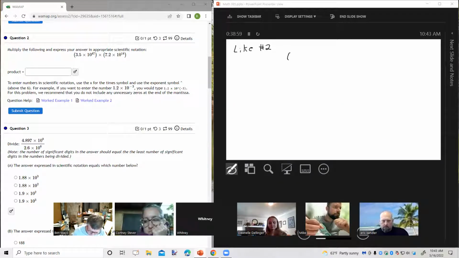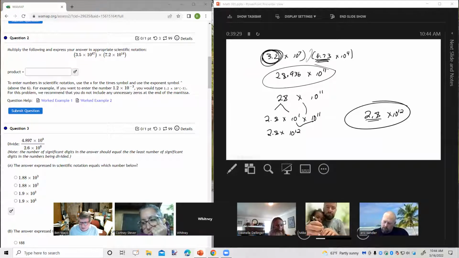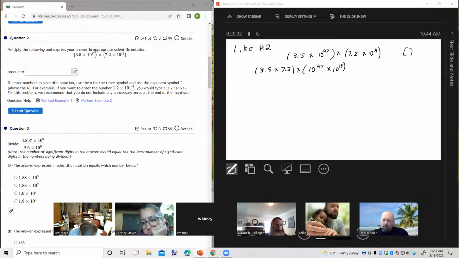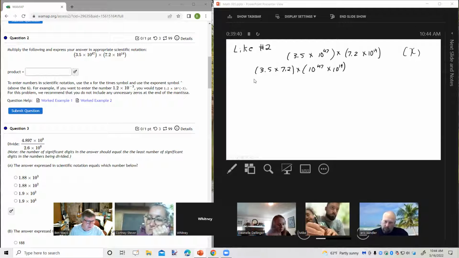So I've got 3.5 times 10 to the 47th power times 7.2 times 10 to the 14th power. All right. So the next step I would do is put the decimal numbers together and the powers of 10 together. Notice in my example before, I didn't put an X here. Do I need it? Technically, no, because parentheses next to each other means multiplication. Okay, so I didn't put it here, but I put it here because I'm just copying what they did over here.